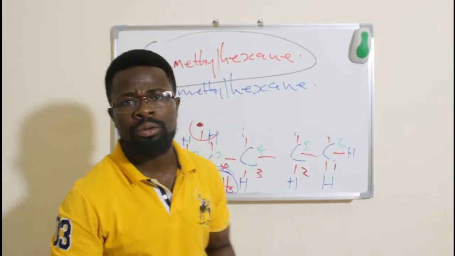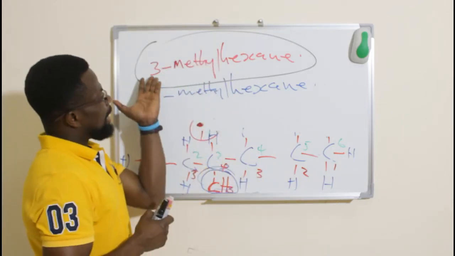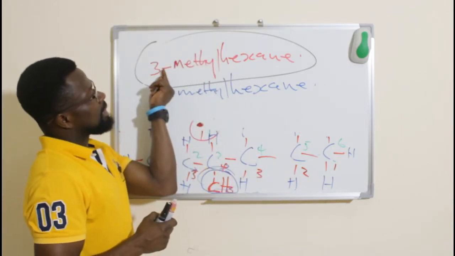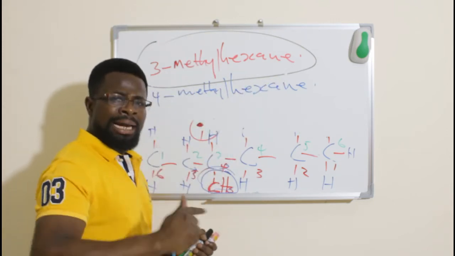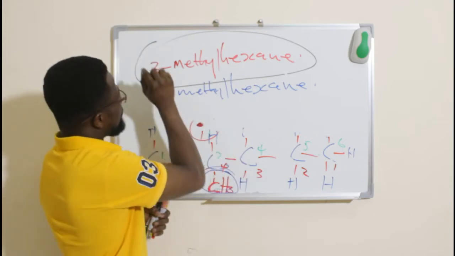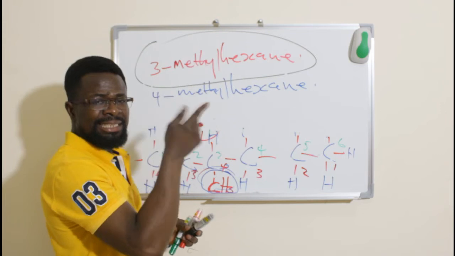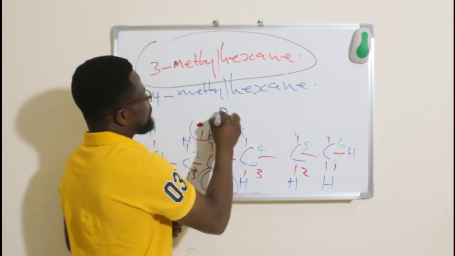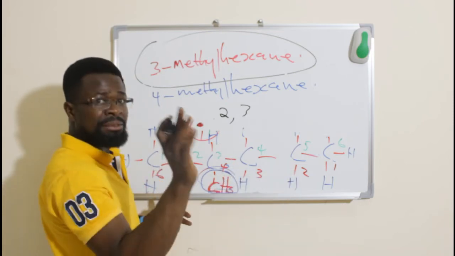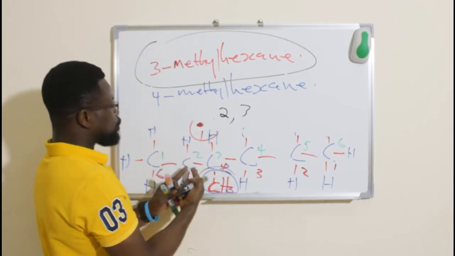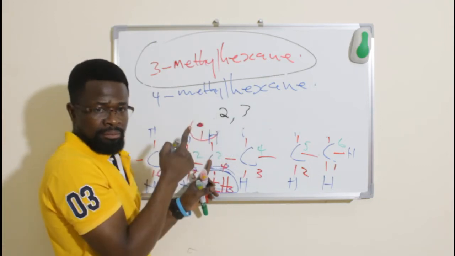Another thing we need to explain here is, check it and see. I have 3 and I'm using dash methyl hexane. Whenever you are naming organic molecules, between the numbers you use a comma to separate numbers. Let's say we have 2 and 3 where there is a substituent. That means that there is a substituent attached to carbon number 2 and carbon number 3. I will say 2, 3.